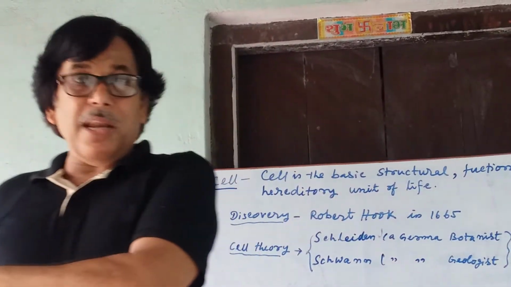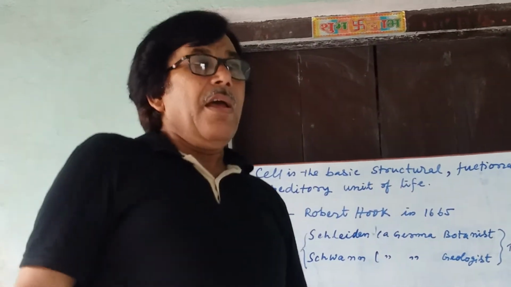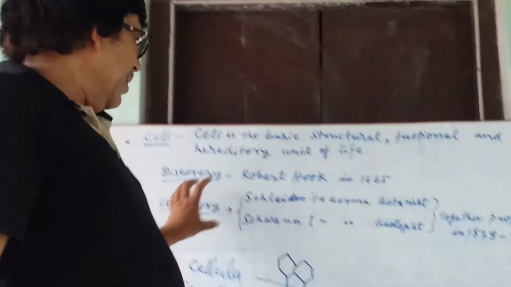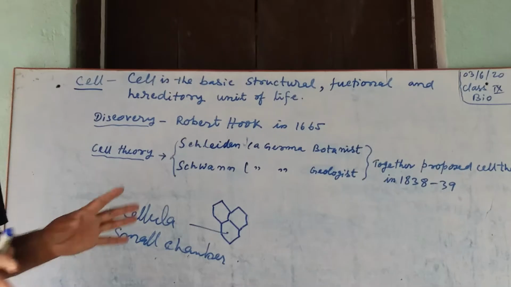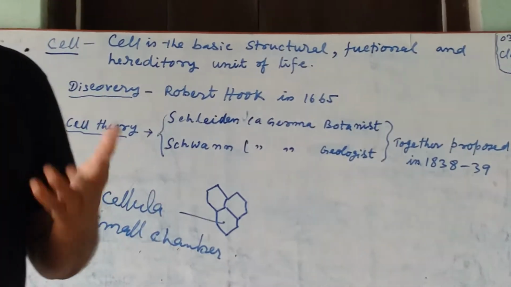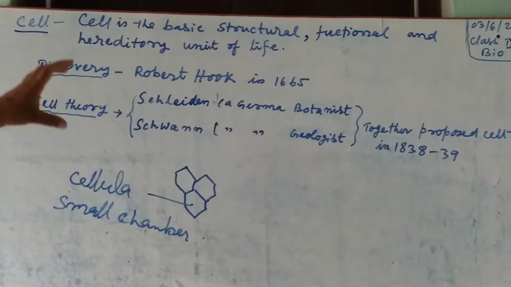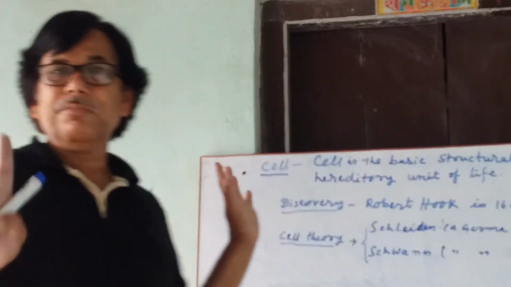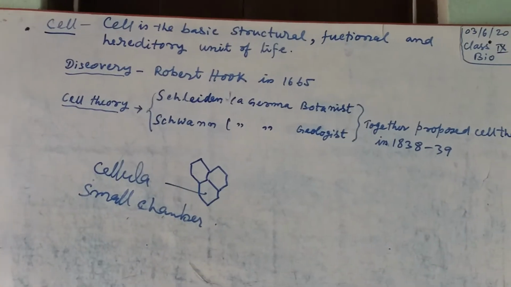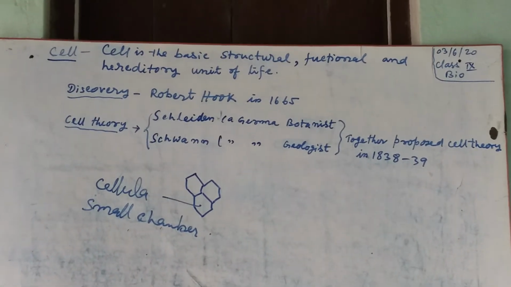If there is no cell, no new cell will be formed. Then we will study other discoveries like mitochondria, cytoplasm, etc., and then we study all the cell organelles one by one.